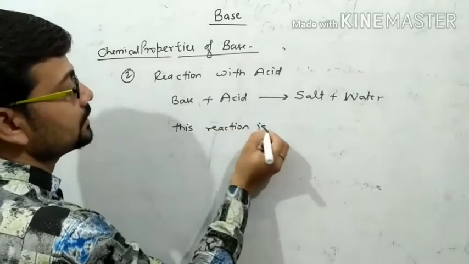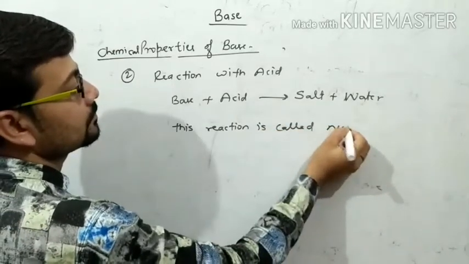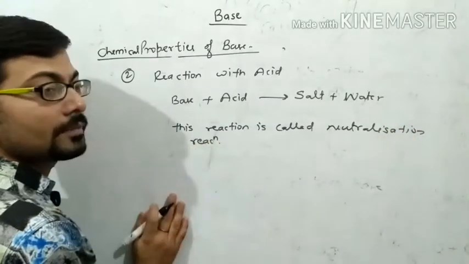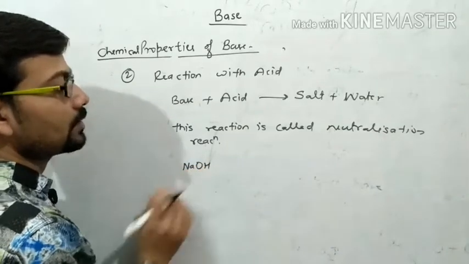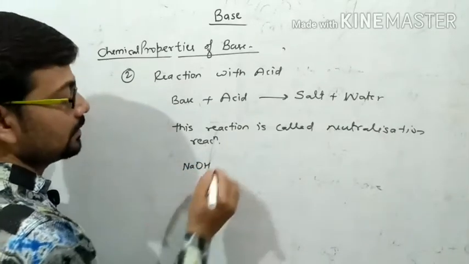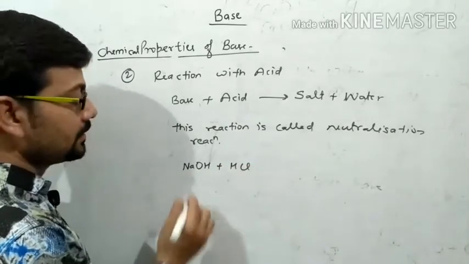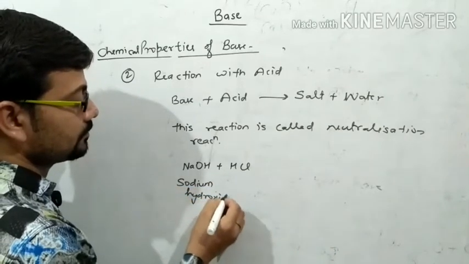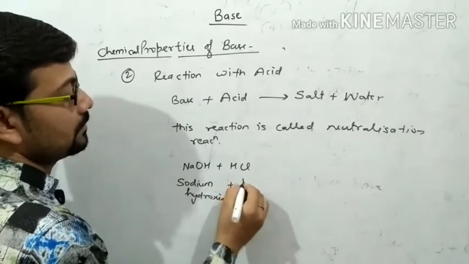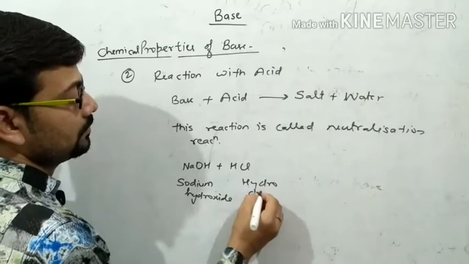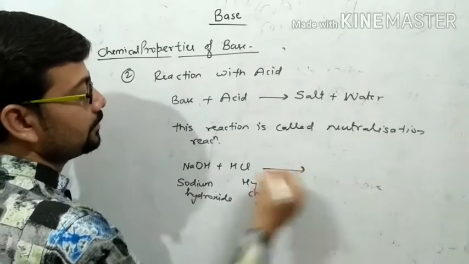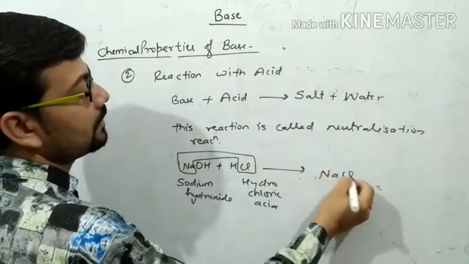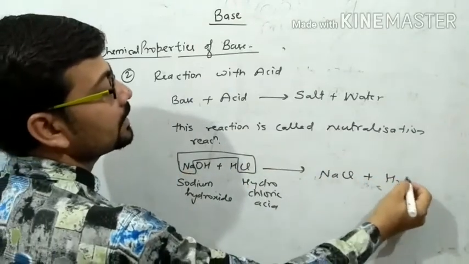For example, when sodium hydroxide, which is a base because it has hydroxide, reacts with HCl, that is hydrochloric acid, it produces Na and Cl, that is NaCl, plus OH and H combine to give H2O.